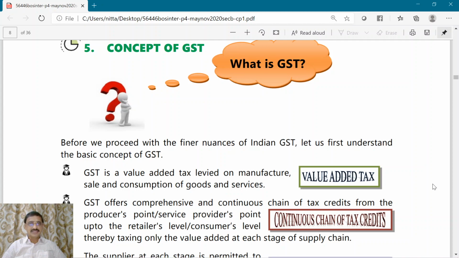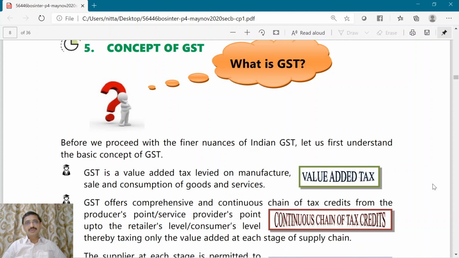subject to certain conditions. We already know that the indirect taxes are consumption taxes and the burden of tax will be borne by the ultimate consumer. Now GST will be on manufacture, sale and consumption of goods as well as services.